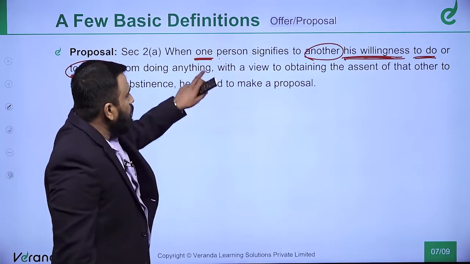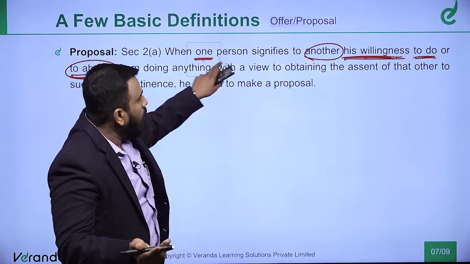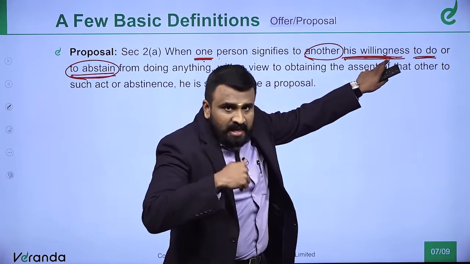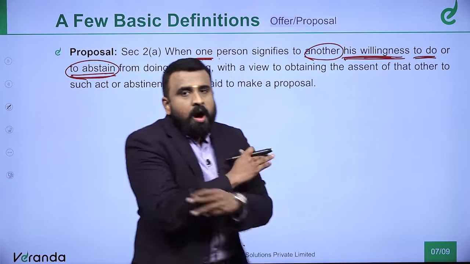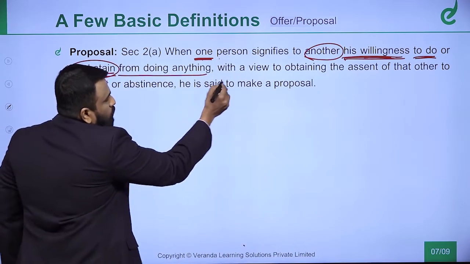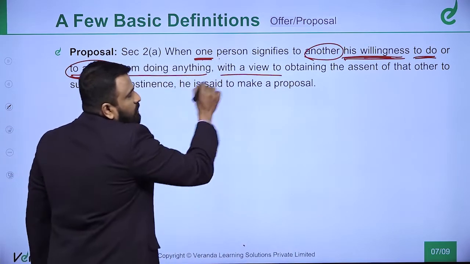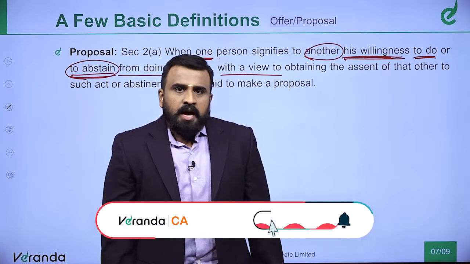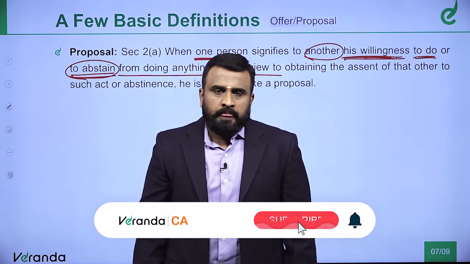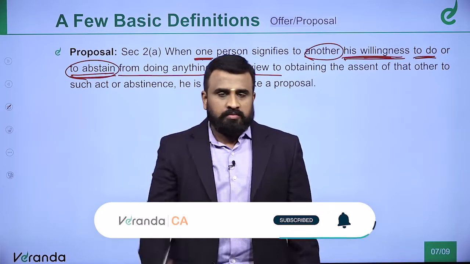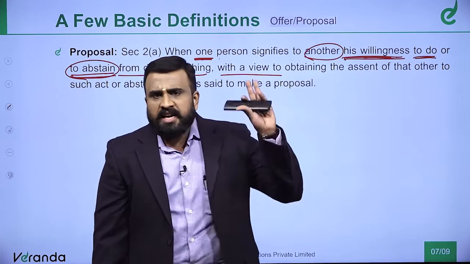So one can offer to another a willingness to do or not to do anything with a view to. What is that, with a view to? Now tell me, assume I am a sales head of BMW, and it is March end pressure.